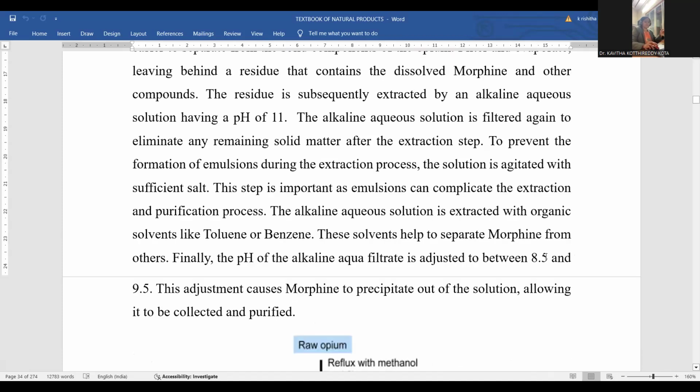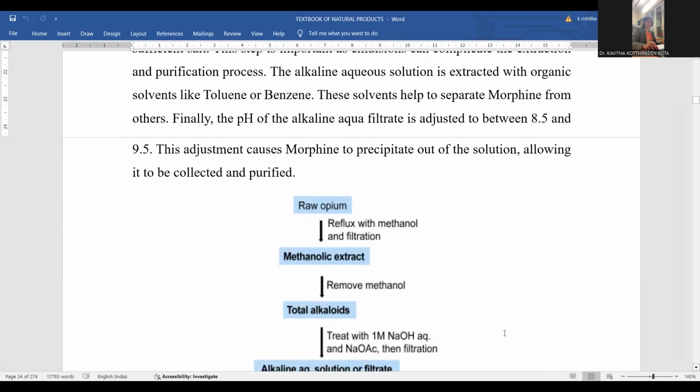Now you need to slightly lower the pH to 8.5 by the addition of an acidic solution. Now it will be sufficiently precipitated. Morphine will be precipitated at a pH of either 8.5 or 9.5, so that it exists in pure crystalline needle form now. Morphine being in crystalline needle form, you are extracting it in a pure form.